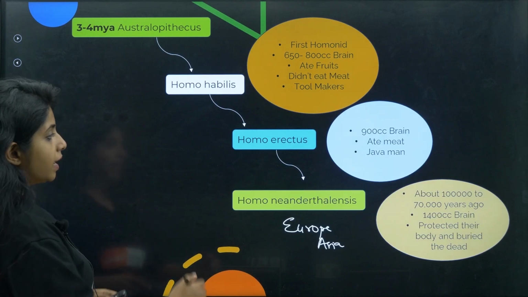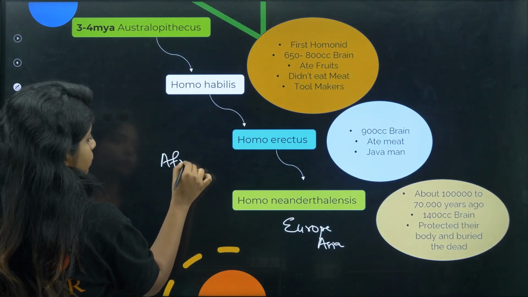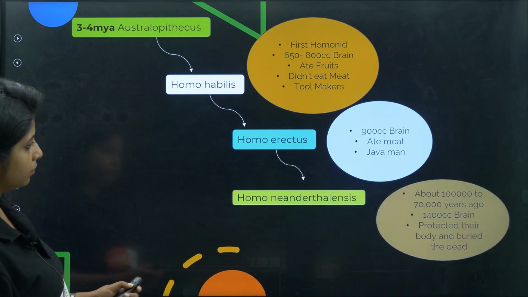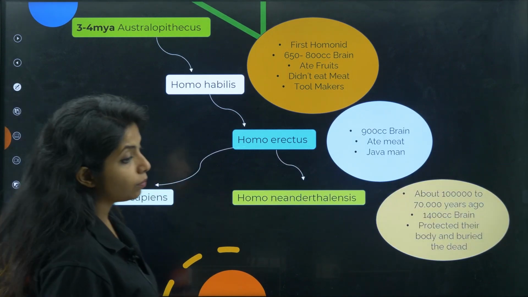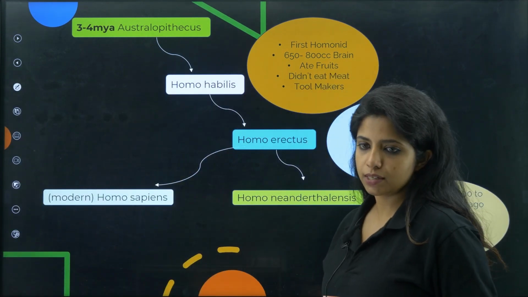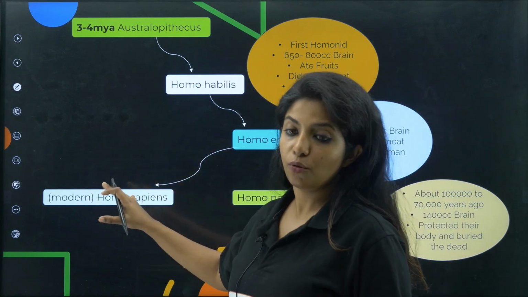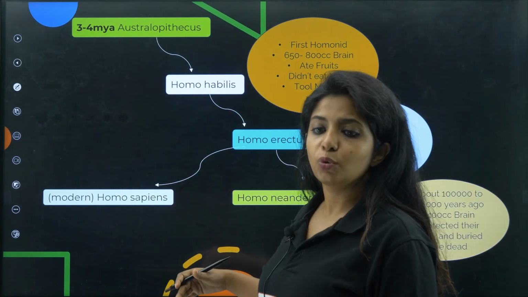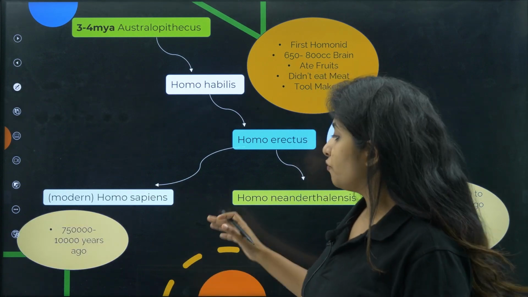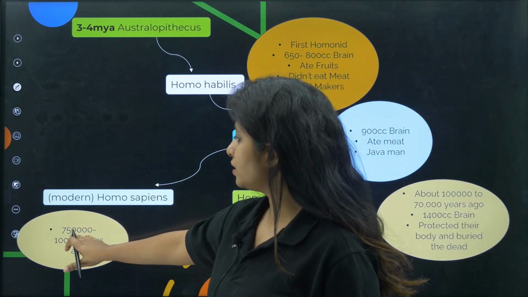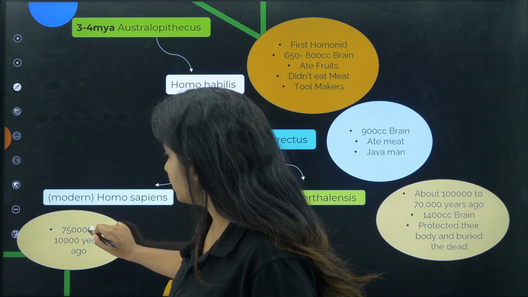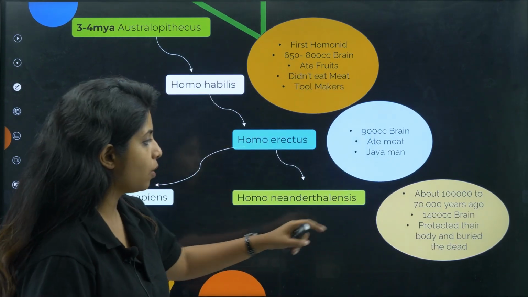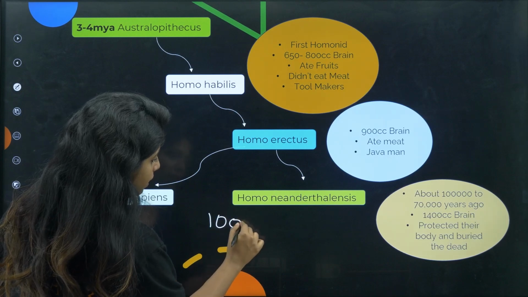As I said, there were certain ones which stayed in Africa itself and evolved there. Those were the modern Homo sapiens. Even though they were quite similar in some aspects, you had certain differences as well. When were they found? Almost 75,000 to 10,000 years ago. When were they found? They were found almost 1 lakh.